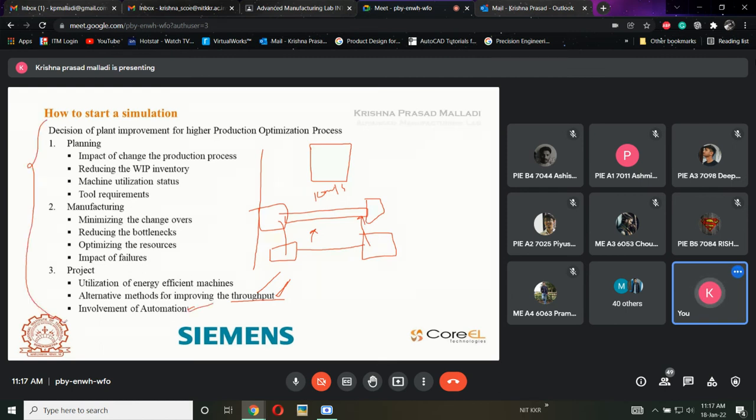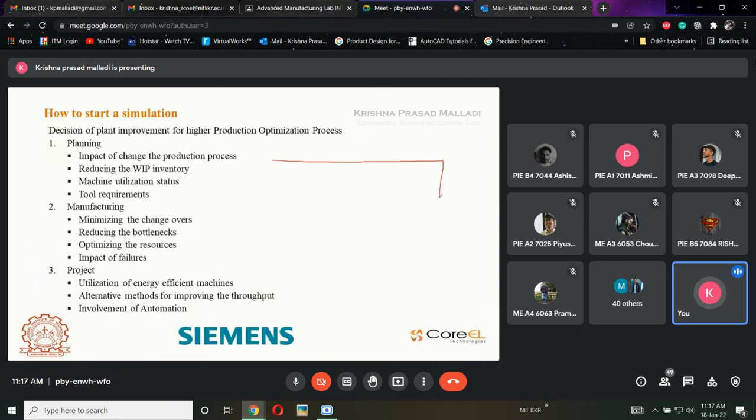So this is completely for a newer project. If it is a newer project, then we are going to consider different areas like the planning phase, manufacturing planning, as well as project planning. So once we have all these things with us, and the software is with us, then we can directly go for a model. Why will all these things be needed? Let me show you. I have prepared a layout like this. See, this is my layout. First machine, second, third, fourth, 5, 6, 7, 8, 9, 10, 11, 12, 13, 14, 15. 15 machines are there in this model.